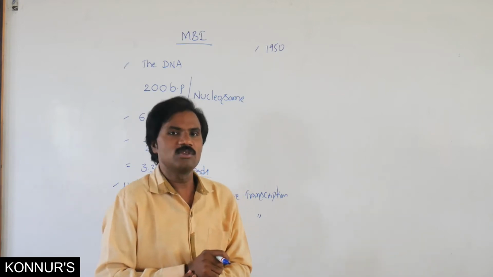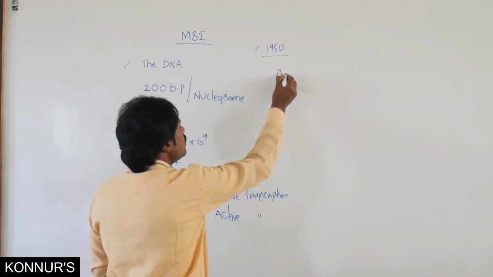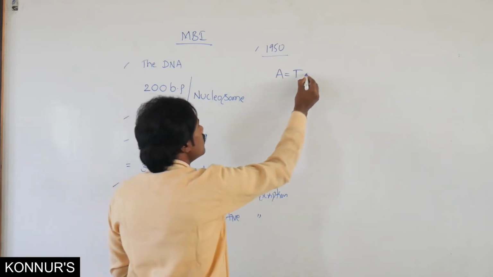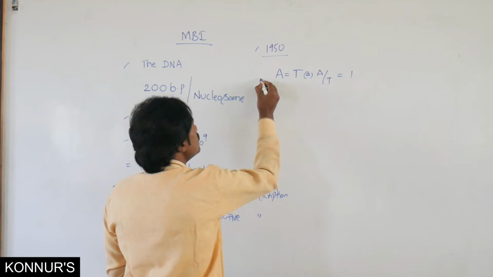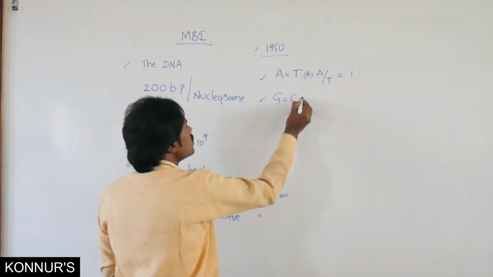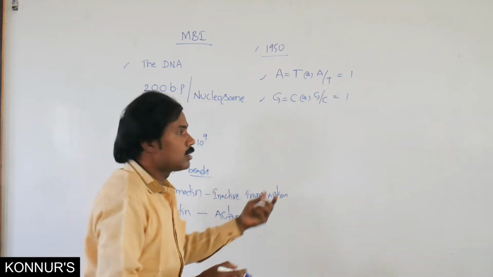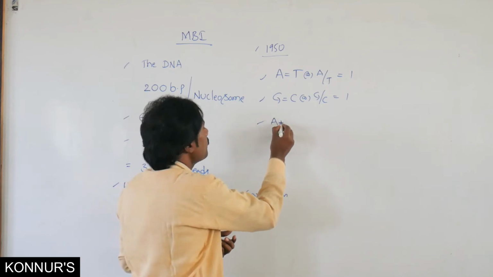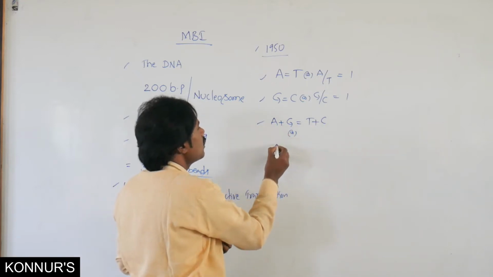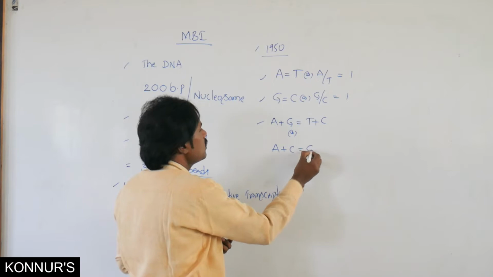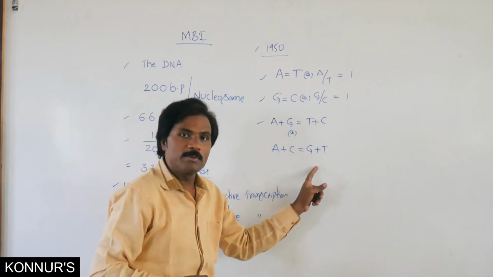That is, adenine is equal to thymine, or adenine by thymine is equal to 1. Similarly, guanine by cytosine is equal to 1, or adenine plus guanine is equal to thymine plus cytosine, or adenine plus cytosine is equal to guanine plus thymine. That is also an equivalent principle.